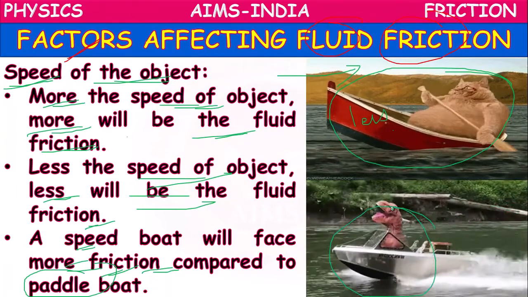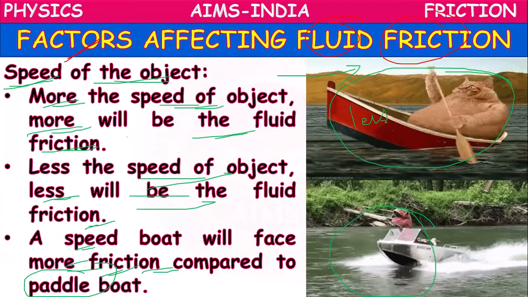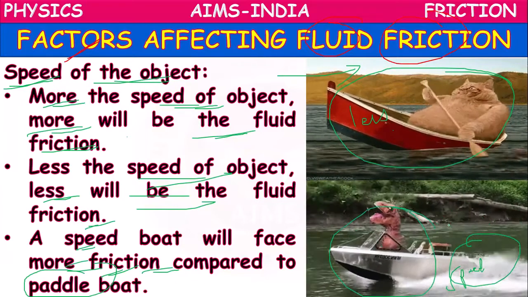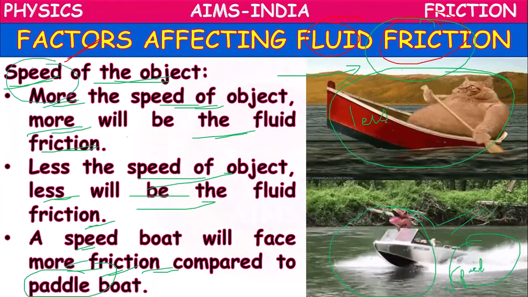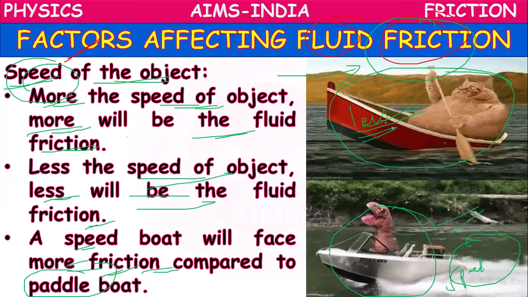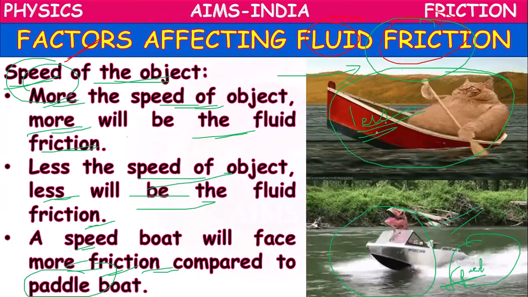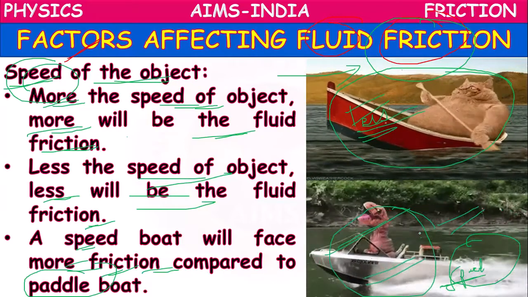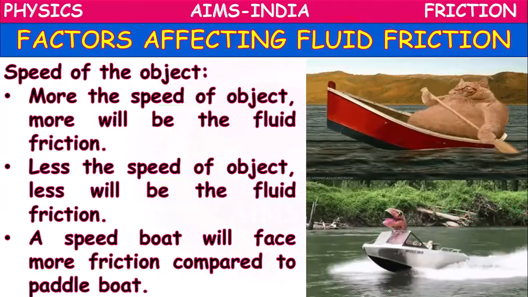Whereas a speedboat, which runs because of a steam engine or electric motor, has more speed. In this case, speed is more, so friction will be more. So friction is affected by the speed of the object. If the speed of the object is less, there will be less friction. If the speed of the object is more, there will be more friction. If you compare a paddle boat and a speedboat, the friction experienced by the speedboat will be more than the paddle boat because of the speed.